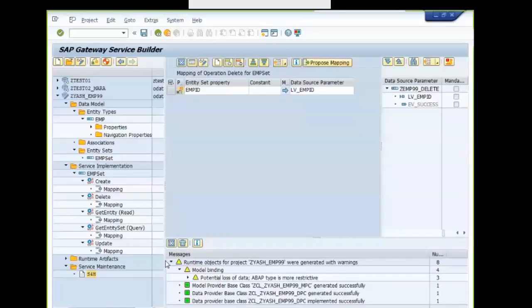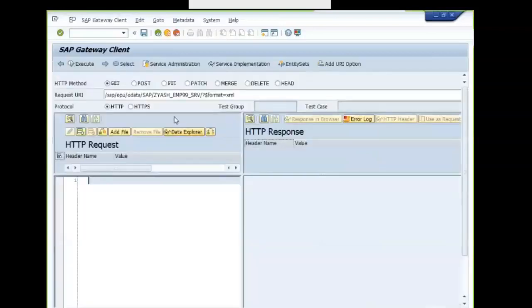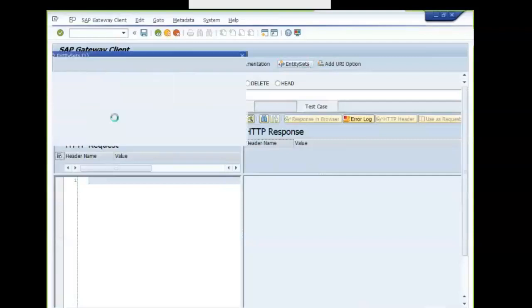Now this is the embedded system. You now have the network system and the tool residing in only one system, so you are going to use the same system itself. So this is screen 3. We are going to see the execute entity sets and add URI option on the top.